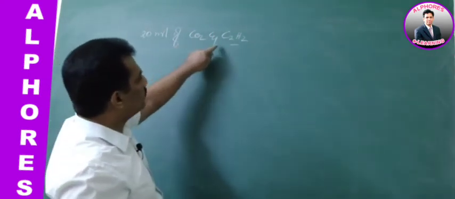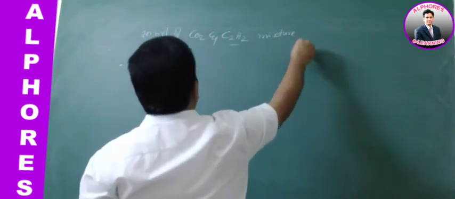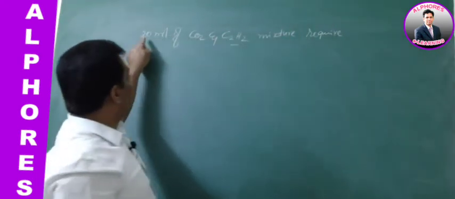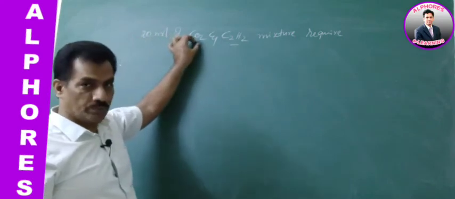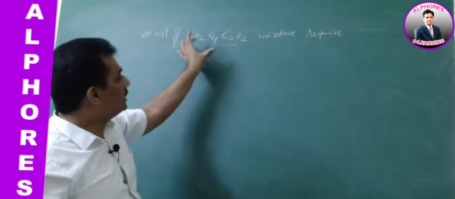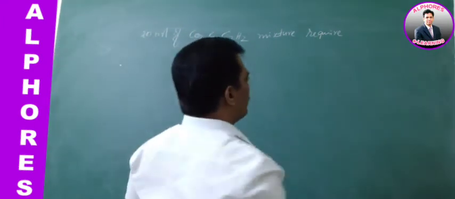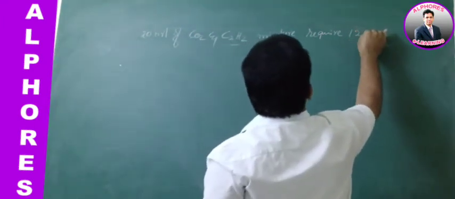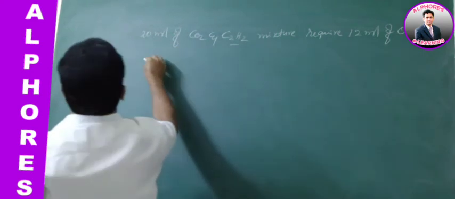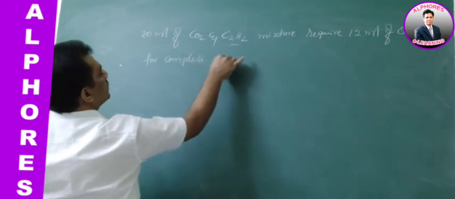20 ml of CO2 and acetylene mixture requires... just observe here, 20 ml is not for CO2, it is not for acetylene, it is the combination, the mixture volume is 20 ml. And now it requires 12 ml of O2 for complete combustion.